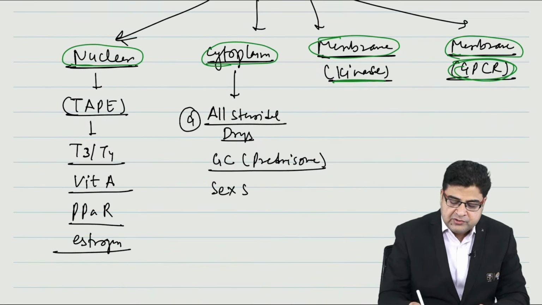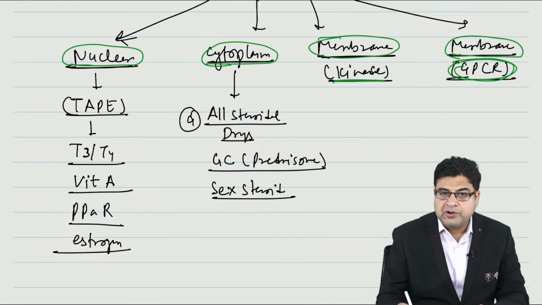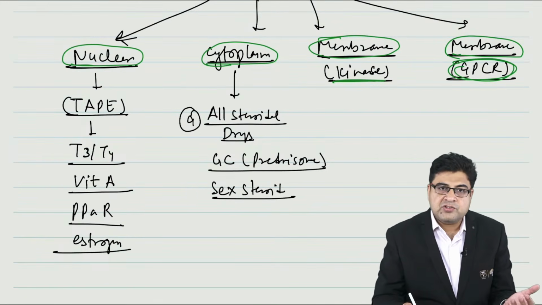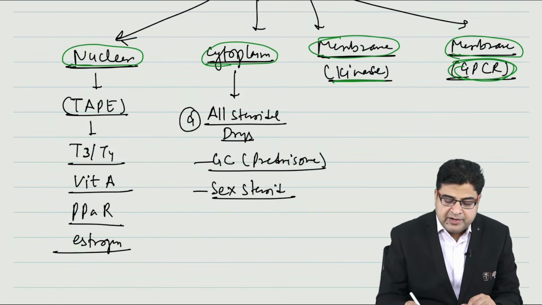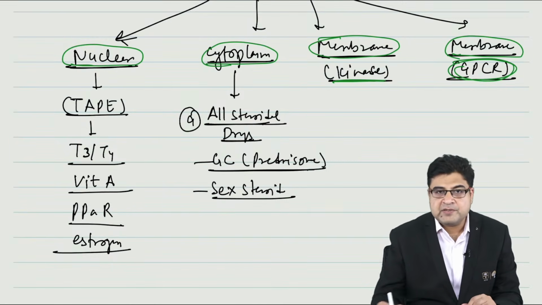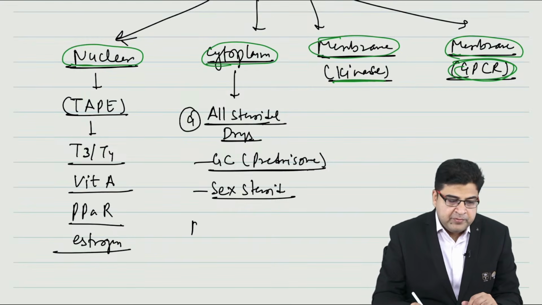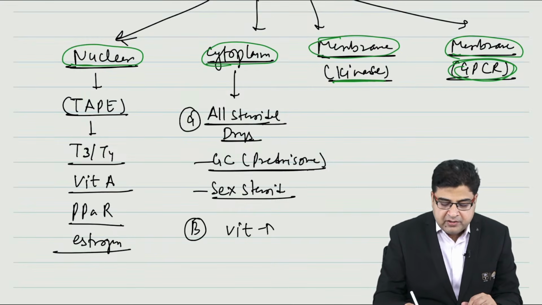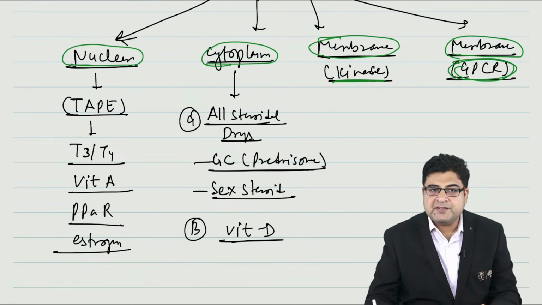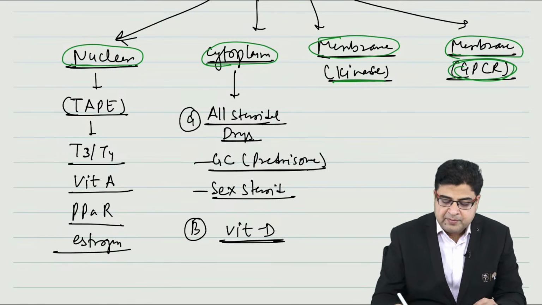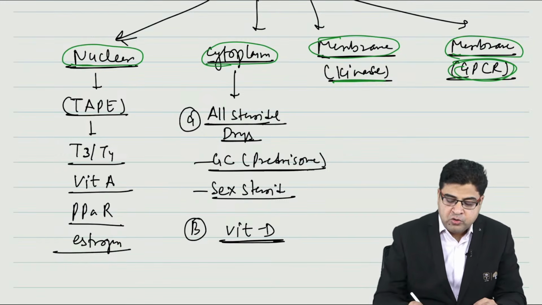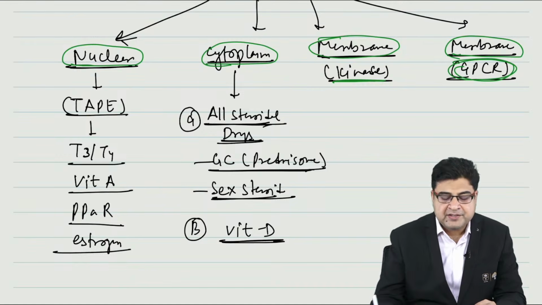Now we have some sex steroids also, like estrogen, testosterone, progesterone. So sex steroids and glucocorticoids have the receptors present in cytoplasm. Now apart from that, we have the vitamin D receptor. We have the vitamin D receptor present in cytoplasm. So vitamin D receptor, glucocorticoid and sex steroid receptors are present in cytoplasm.